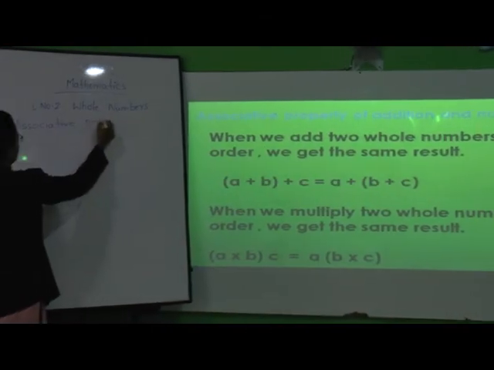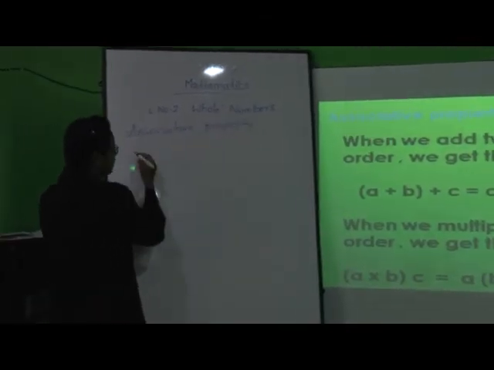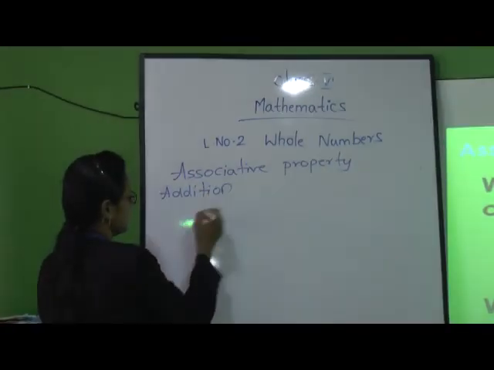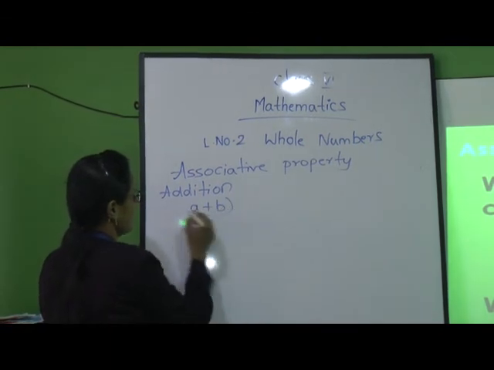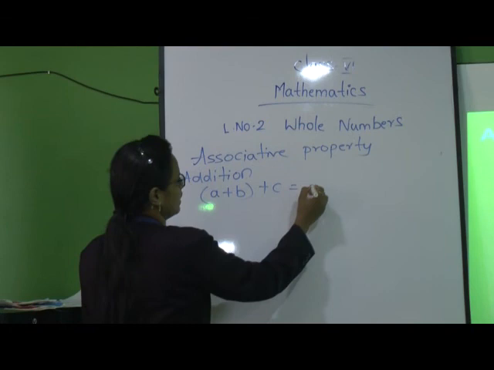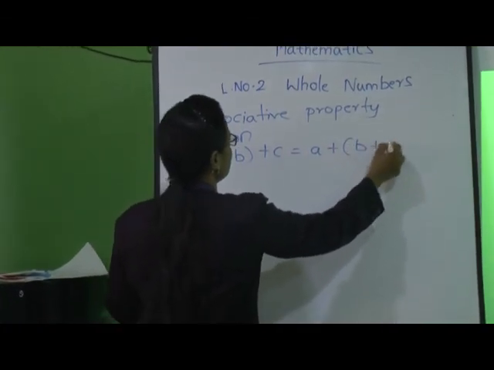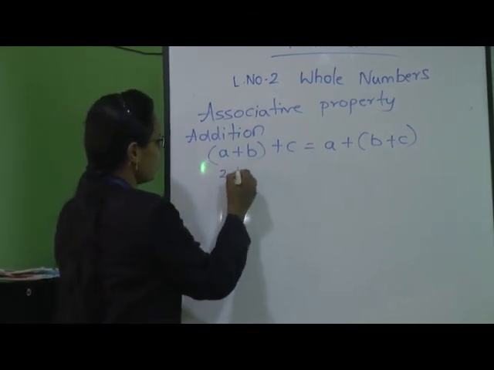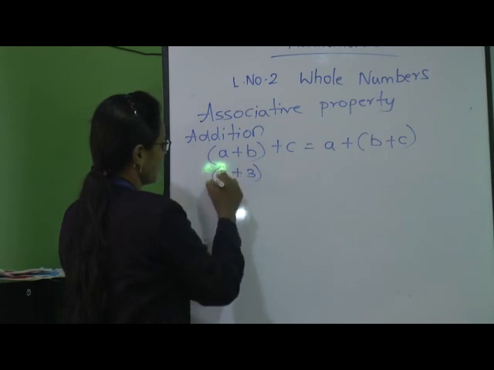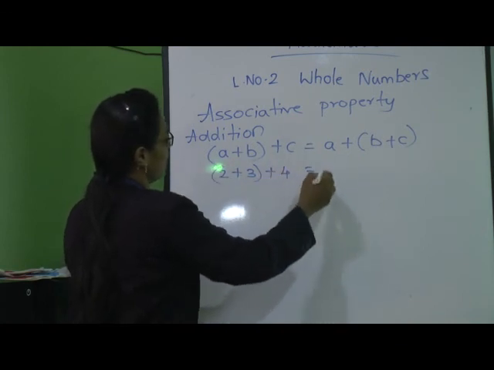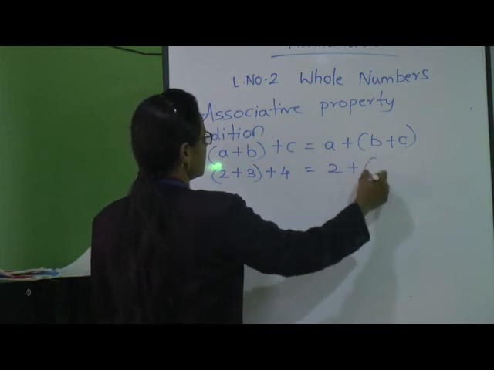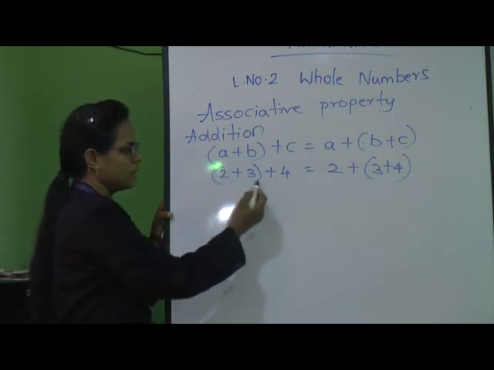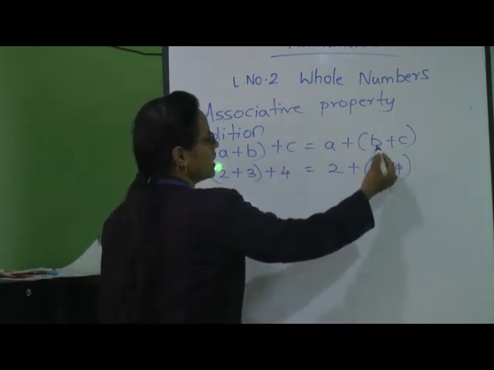Associative property. First we will see it for addition. (a + b) + c, here first a + b will be in the bracket, and then a + (b + c). Now see, in place of a we will take 2, b is 3 and c is 4. So (2 + 3) + 4 and 2 + (3 + 4). Here we have a plus b in the bracket, and on the right hand side we have 3 plus 4 in the bracket.